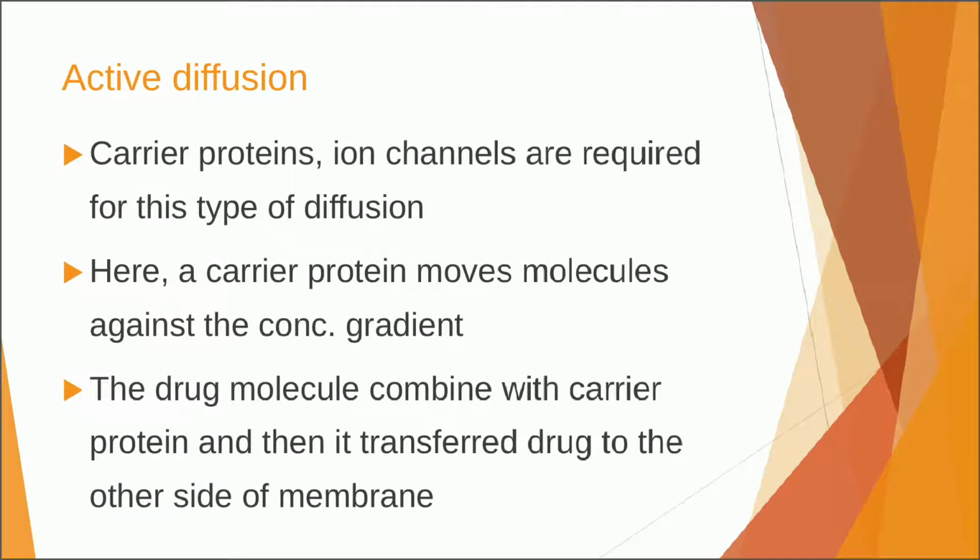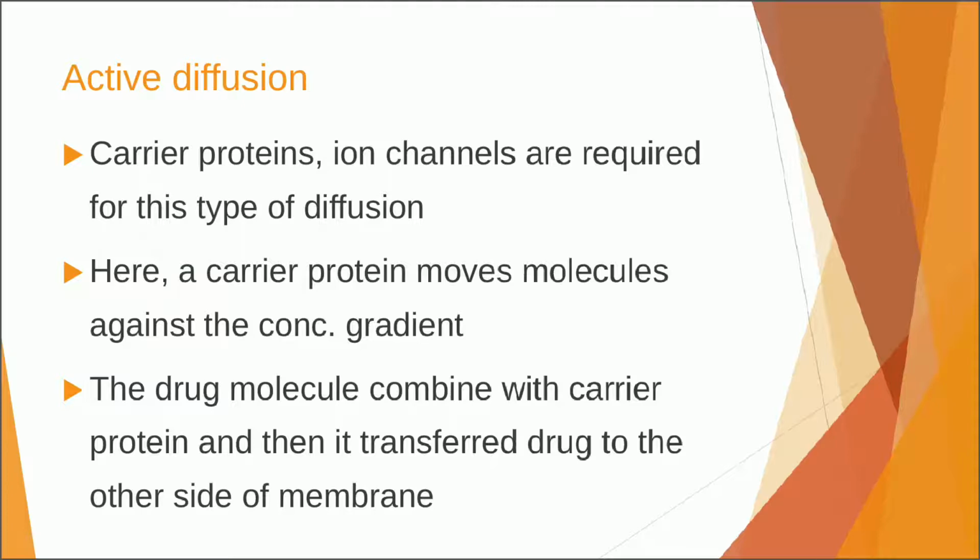The next type of mechanism for absorption is active diffusion. In active diffusion, carrier proteins play a very important role. Carrier proteins and ion channels are required for this type of diffusion.